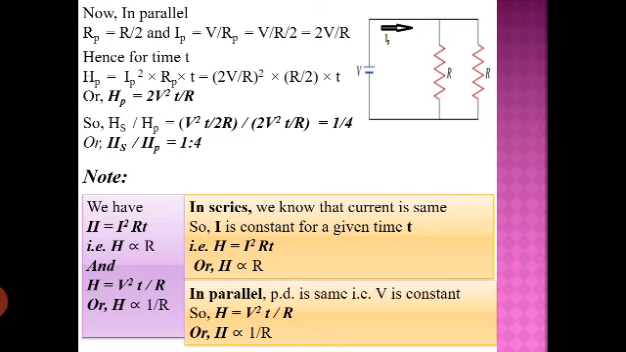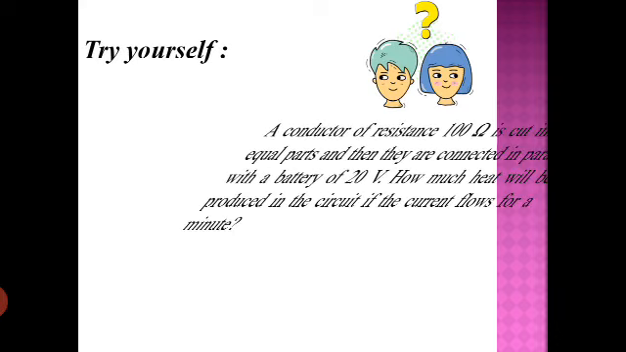So these two concepts we can use when we have series and parallel combinations to compare the heat produced in a given conductor. I hope you can relate it. So for today the topic is done. We only have the heating effect for the class today, and based on the understanding, you have one numerical.